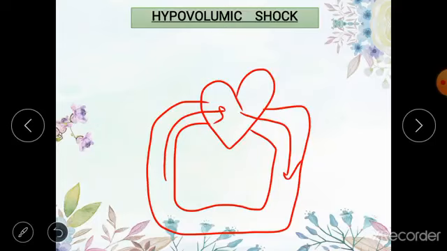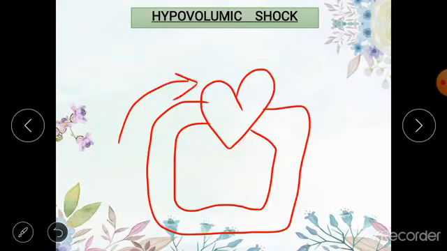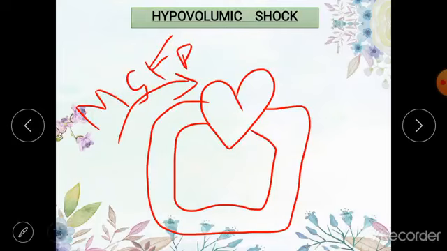And you have to remember that venous return is directly proportional to and almost equal to the cardiac output. So they have a direct relationship, and cardiac output is almost equal to venous return. So from the previous lecture you might remember that the biggest determinant of venous return is the mean systemic filling pressure. Now, what is the mean systemic filling pressure?